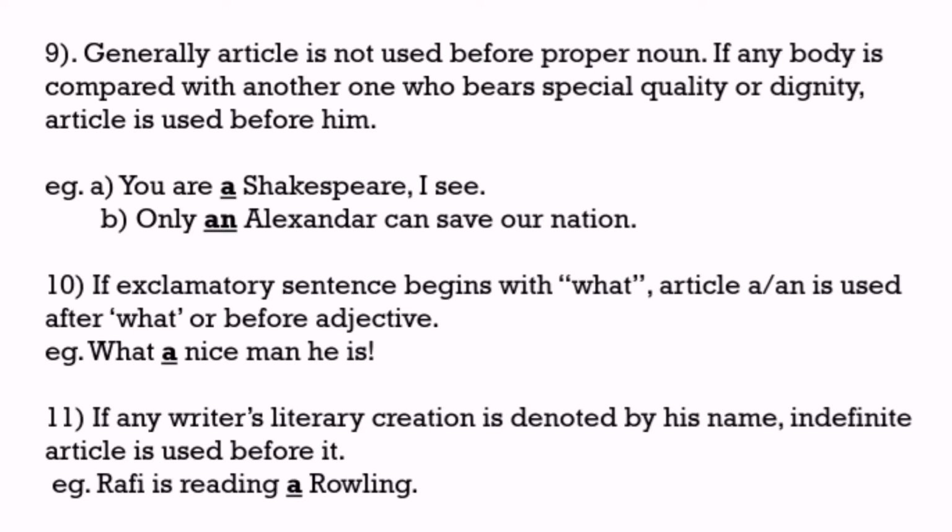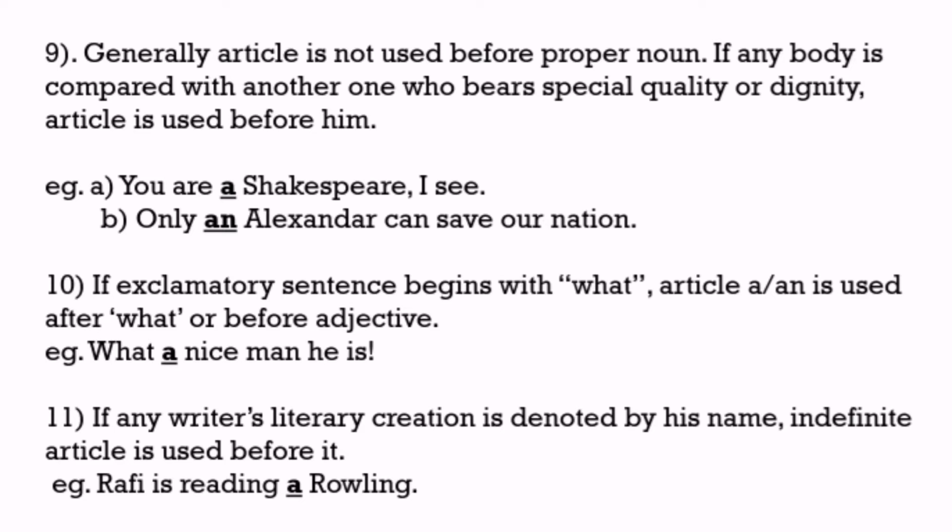Next rule, if an exclamatory sentence begins with what, article a or an is used after what or before the adjective. As an example, what a nice man he is. Here, before this adjective nice, a is used.